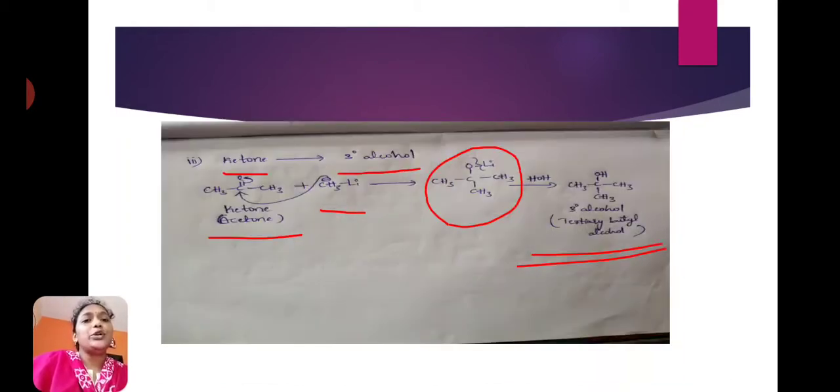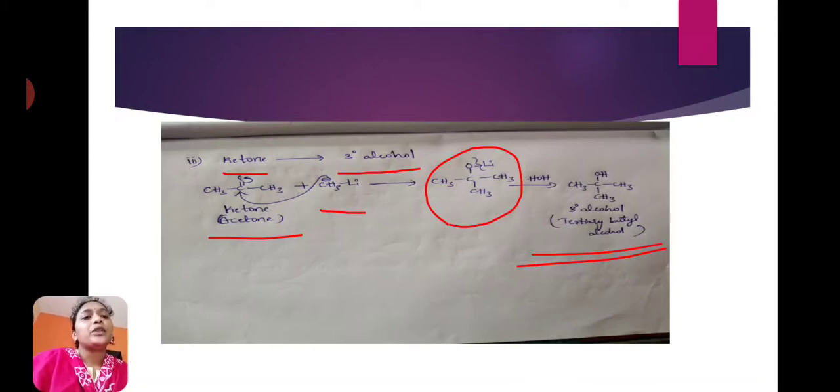Next is ketones. Ketones react with alkyl lithium and give tertiary alcohols. Ketone is CH3 double bond O CH3. This is acetone. Acetone reacts with methyl lithium or alkyl lithium and forms one transition state. The transition state is unstable.